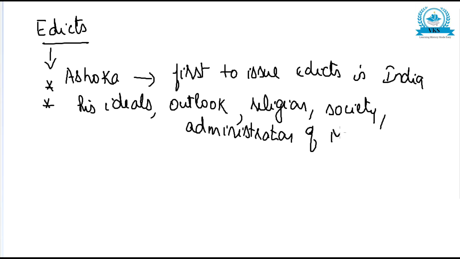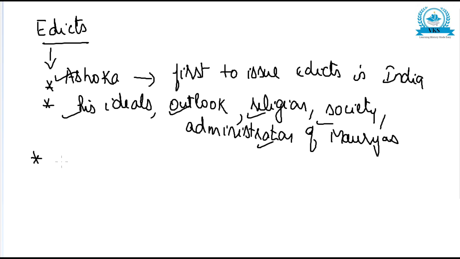We get all the information about the Mauryas from the edicts of Ashoka.